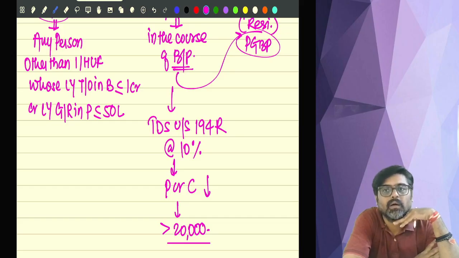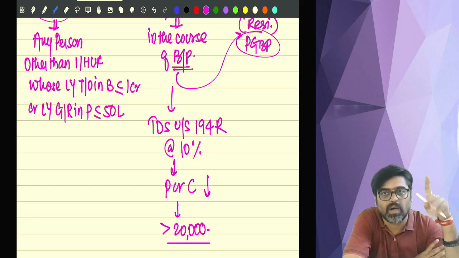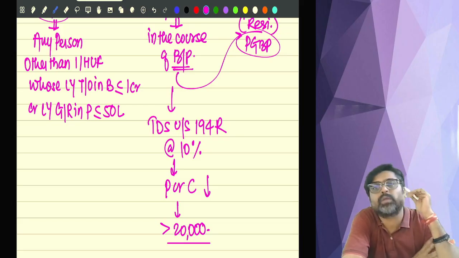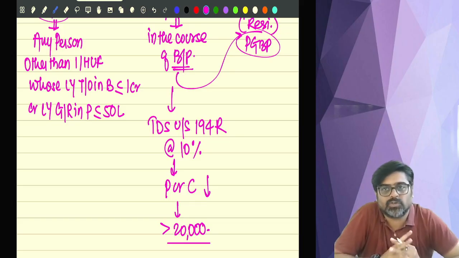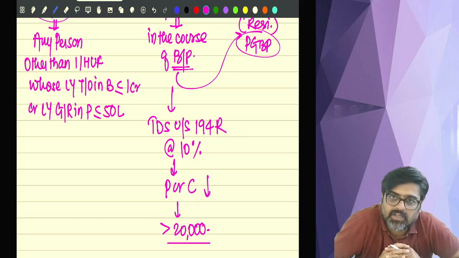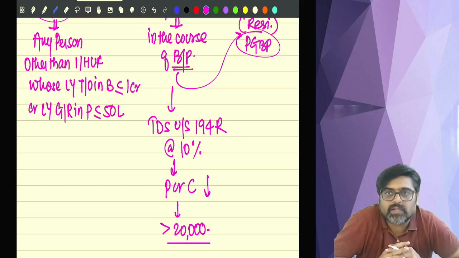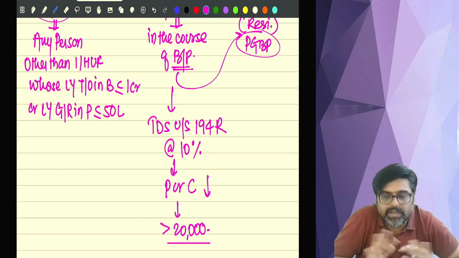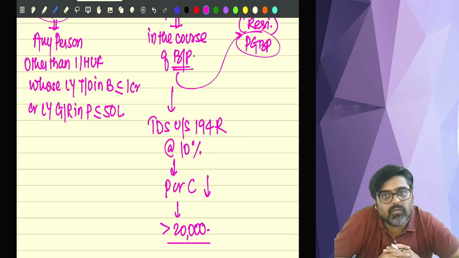Understanding? So this was your 194R. And there is 194T also, which has been introduced from this year onwards: if a partnership firm is paying interest on loan or interest on capital to a partner, then TDS will be deducted by the partnership firm from that interest under section 194T, and the rate of TDS is 10%. With this, all the TDS provisions you have completed.